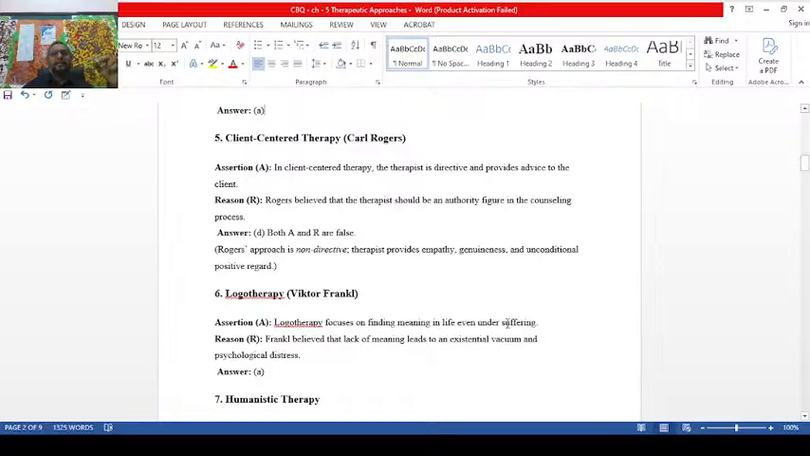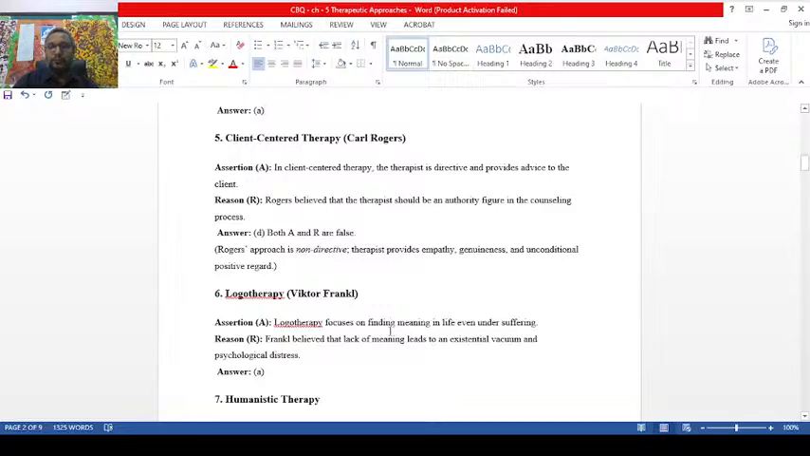In client-centered therapy, the therapist is going to use non-directive methods. The therapist will not solve your problem. The therapist will guide you and motivate you to find the solution to the problem. So here the given assertion is false, and the given reason is false, because authority figure, no. The therapist is not at all authoritative. The authoritative one is in psychodynamic therapy. So question number 5, option D, both A and R are false.